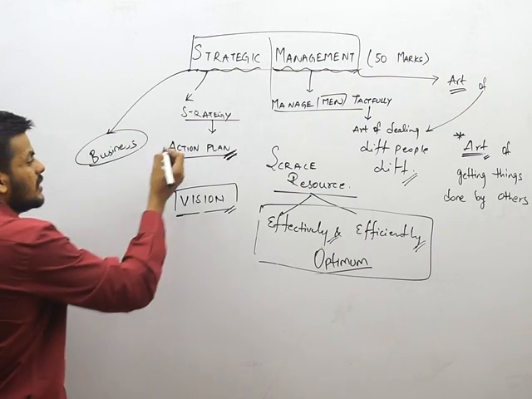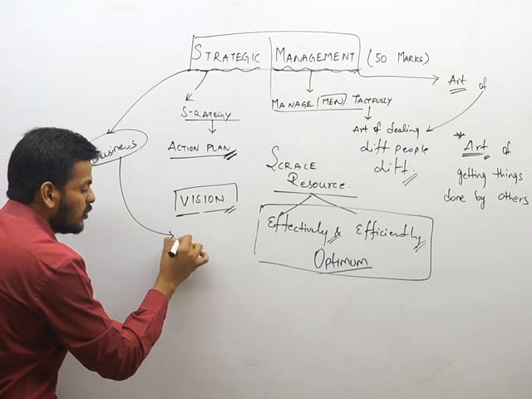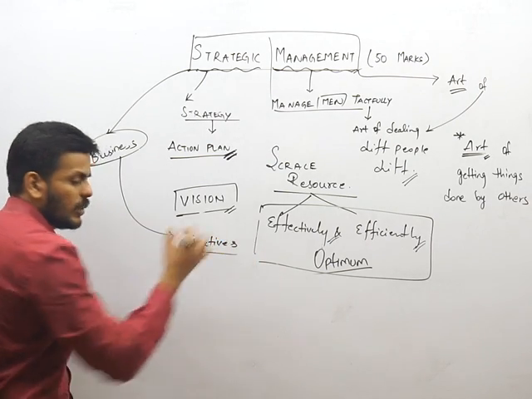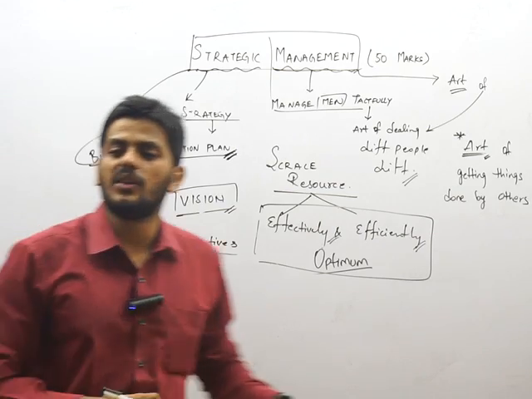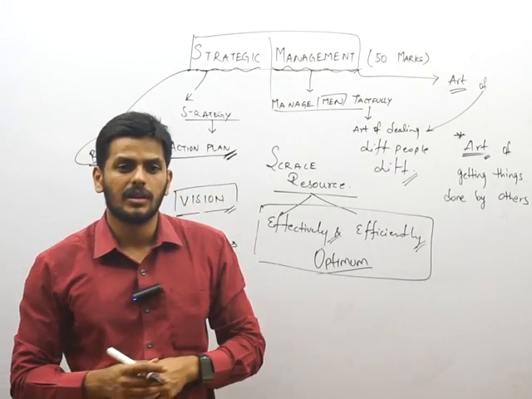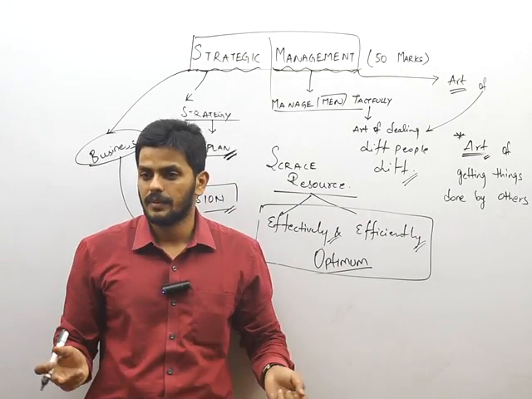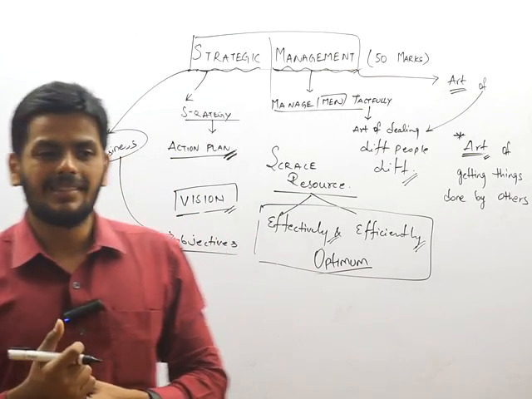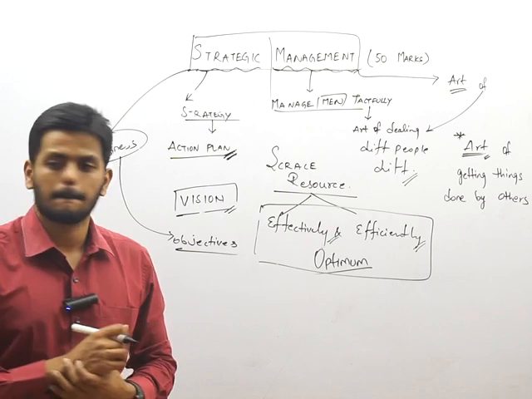In this context, every business will have some objectives to achieve. To achieve those objectives, whatever plan it follows is called a strategy. Write down the second definition. First you wrote what is management. Now put up the side heading as strategy.